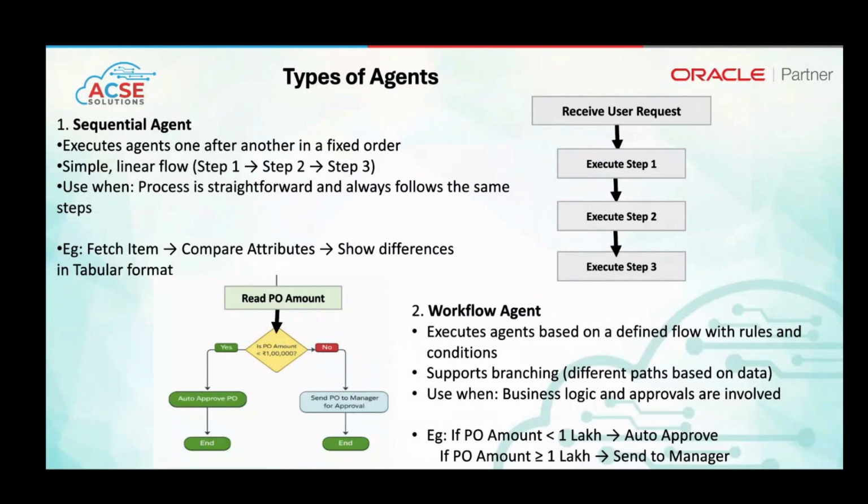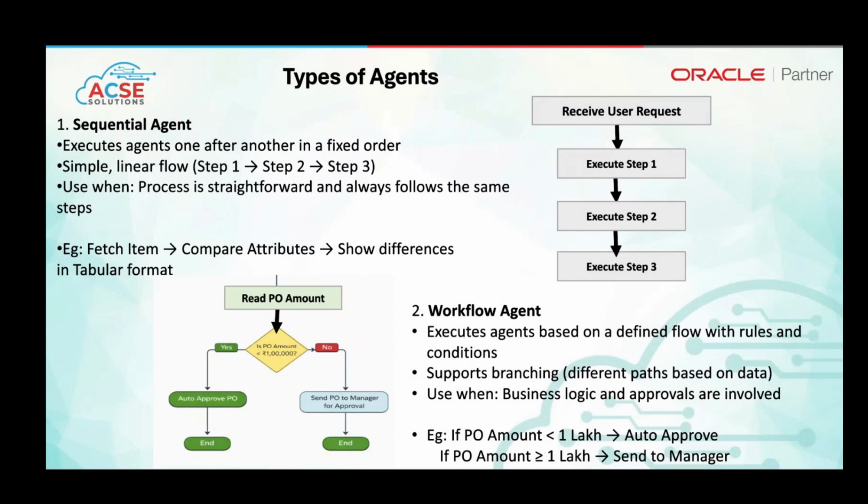So if you add that human in the loop option, then it would ask for approval. So the requisition would be created, but it would be in draft status. When the user approves it, it would get submitted. Like in finance as well, it would create basic invoices, but it won't submit them. It would ask for approval and then submit it. So the basic creation part gets automated for the user. So this is the workflow agent.